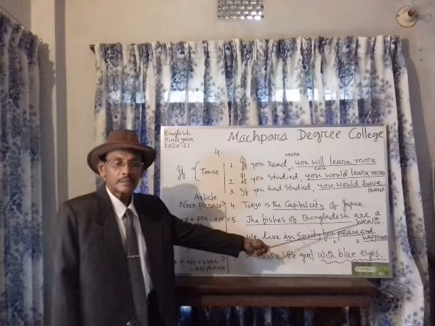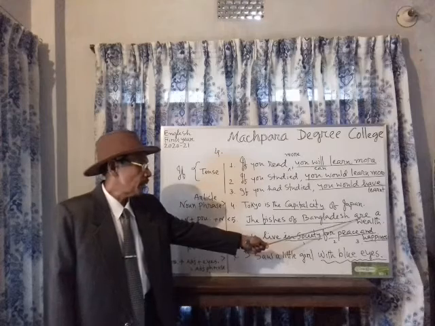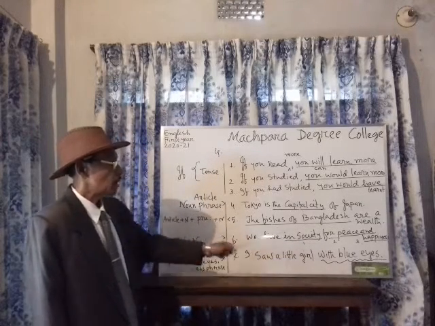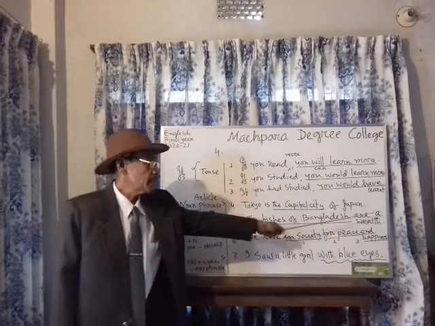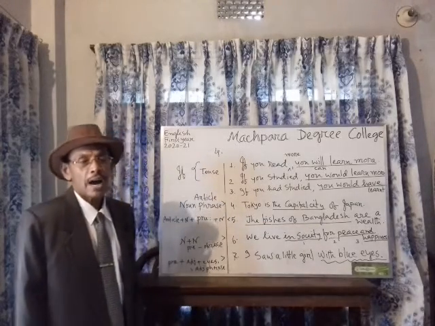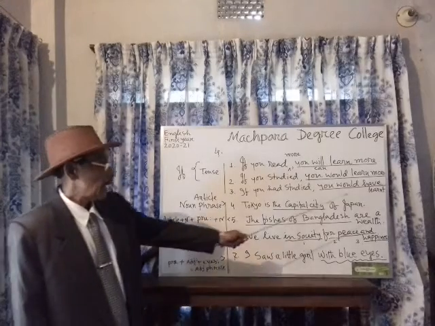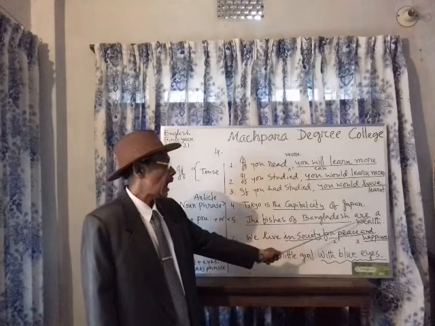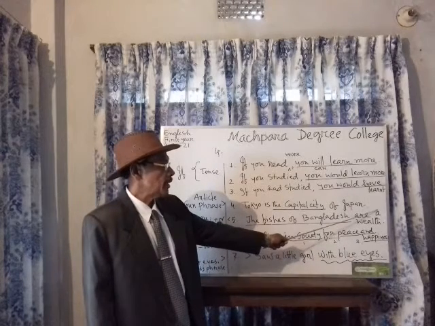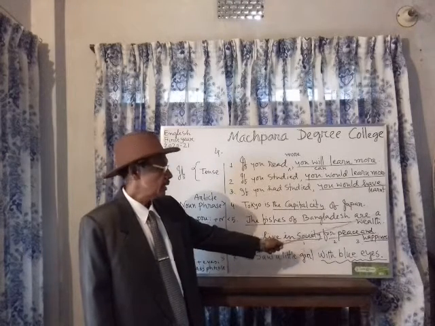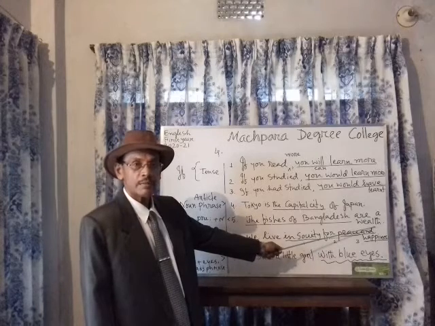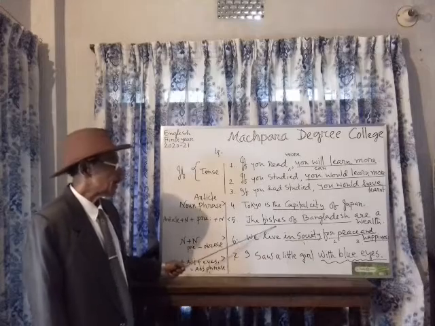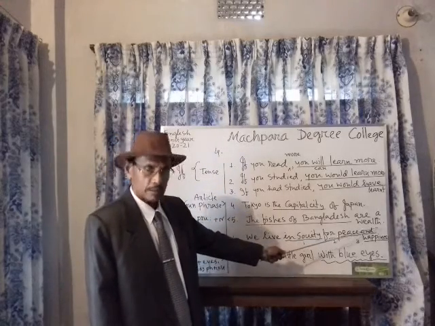But here the subject is plural but the object is singular. That is why a is used here. After a plural subject and are, we can use the article a.